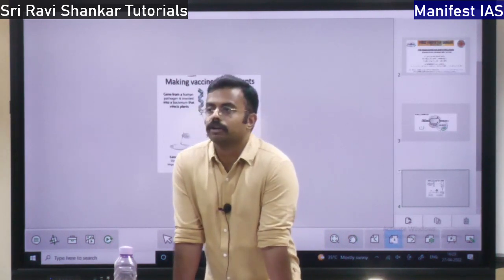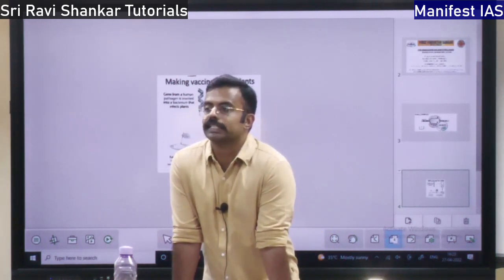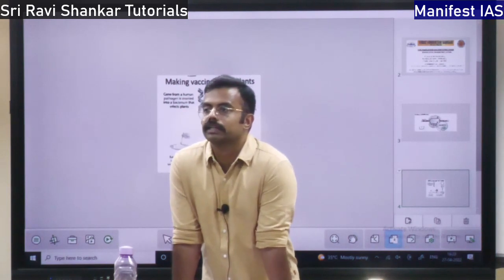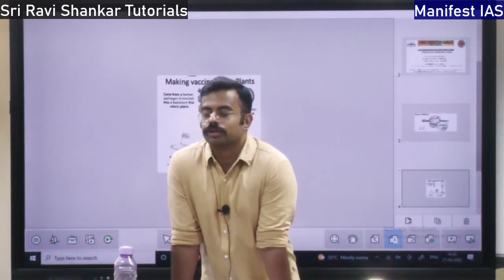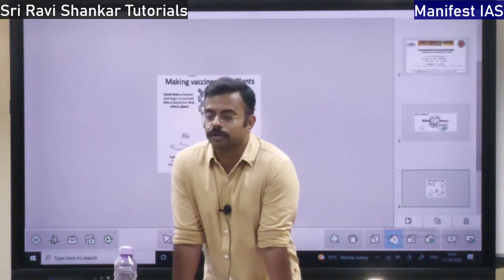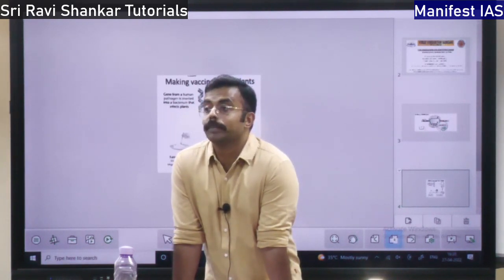This umbilical cord blood is saved in a cryogenic facility. What do you mean by cryogenic? Very simple. Cryogenic means sub-zero temperature. There is a cryogenic engine used by ISRO for launching rockets.